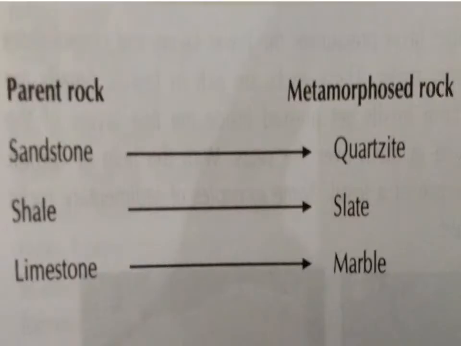See, parent rock and metamorphic rock. Sandstone changes into what? Quartzite. Shale changes into slate. Limestone changes into what? Marble. Yes, all of this turns into a different shape according to the climate.